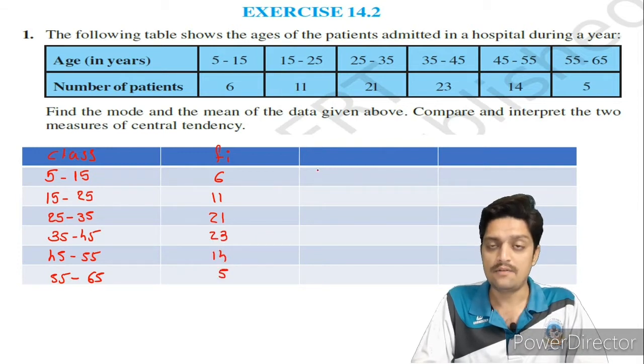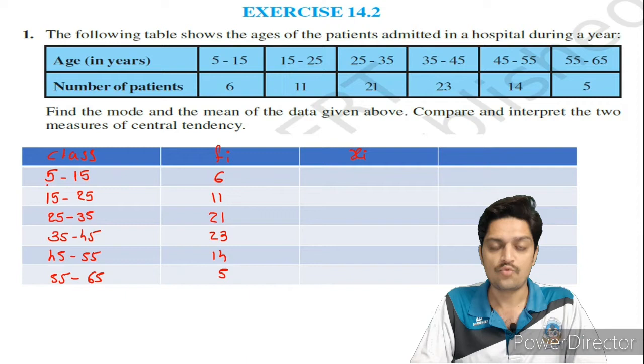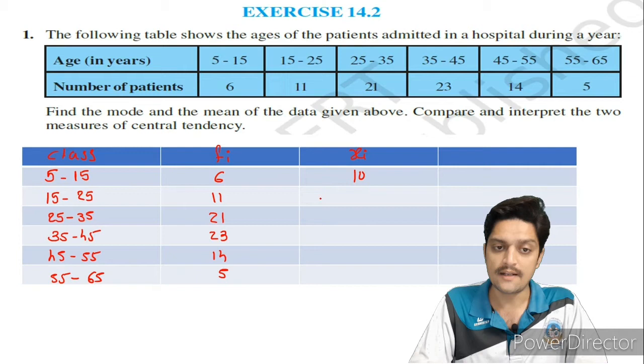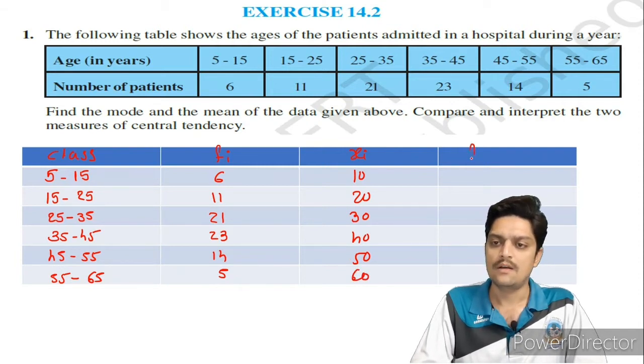Now here we have to find xi, the class mark. 10 will come because for 5 to 15, 15 plus 5 is 20, divided by 2 is 10. Because all class intervals are the same, we add 10 each time. For example, 25 and 35 is 60, 60 by 2 is 30. So 10, 20, 30, 40, 50, 60, done.